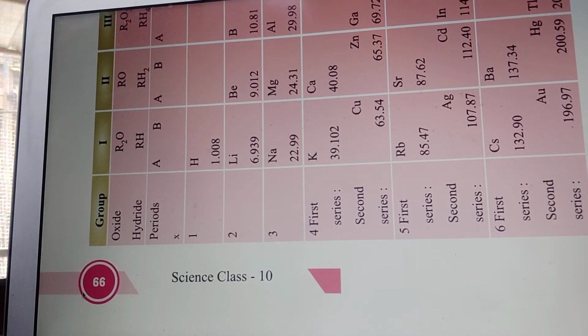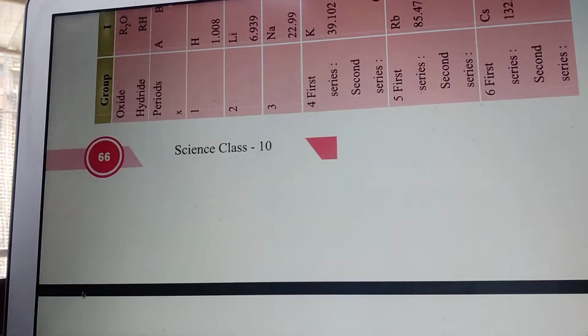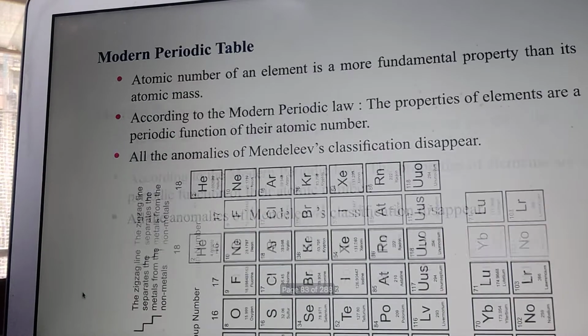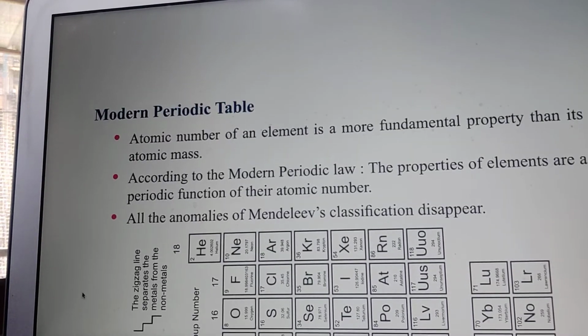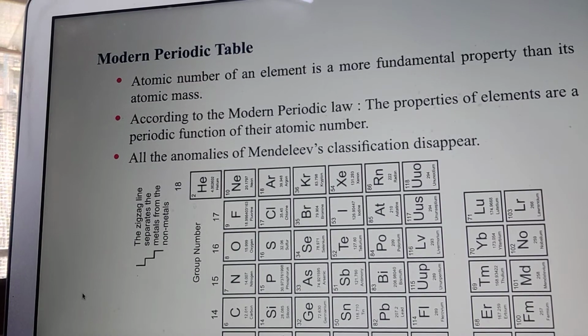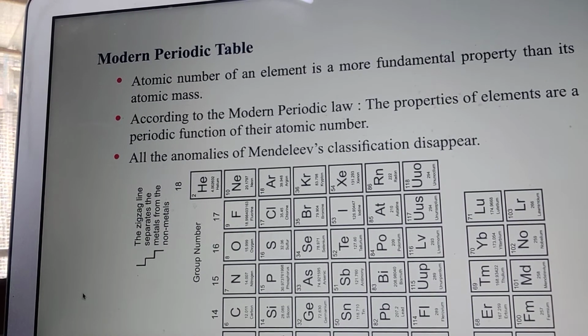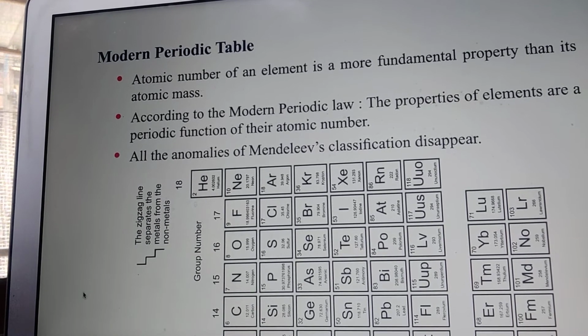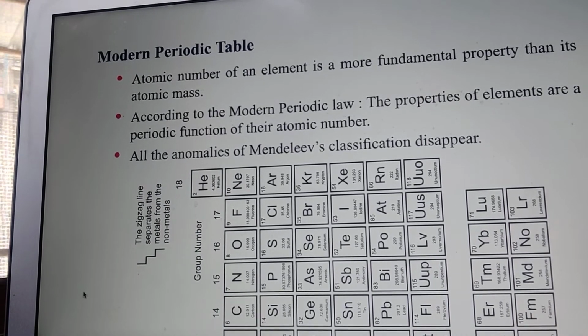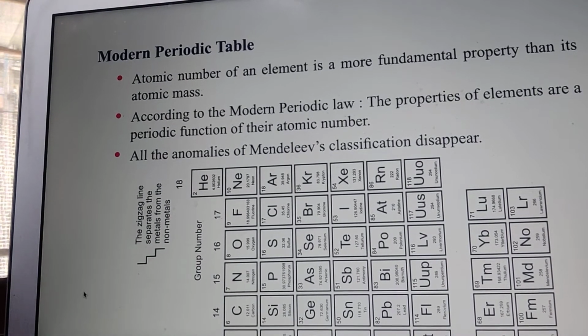So he arranged these elements in this way. As we can see from this table, it was difficult to understand the properties because they were arranged in increasing atomic masses.